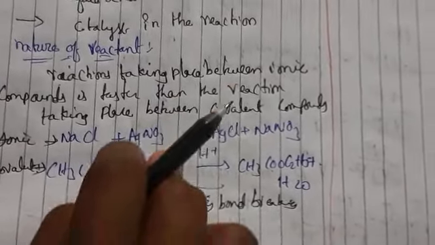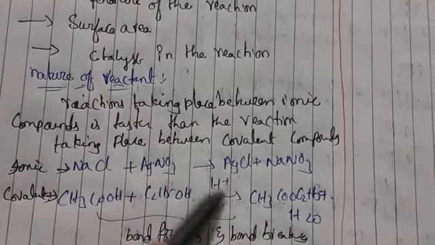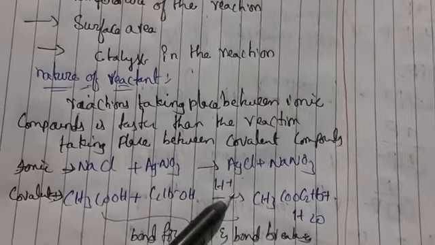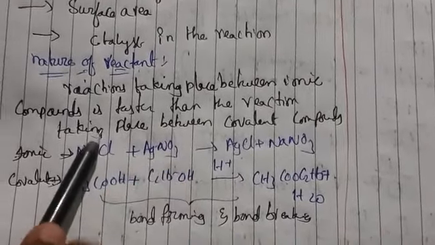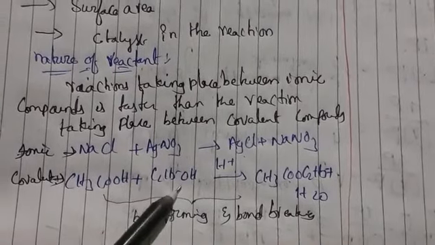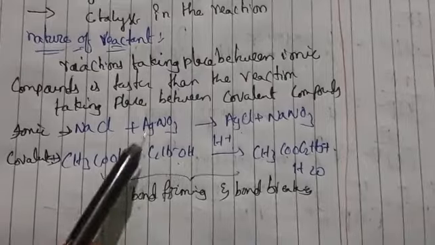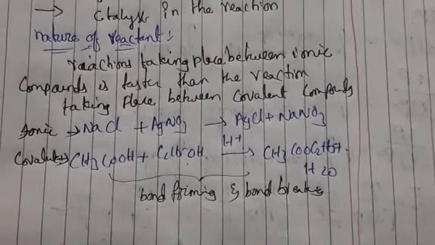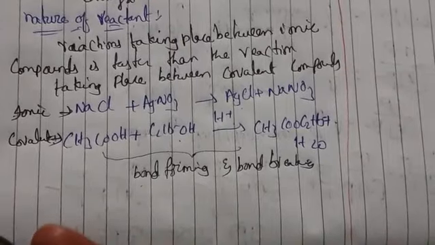But in ionic compounds, there is no breaking and making of bonds. So that's why we say that the reaction taking place between ionic compounds is faster than the reaction between covalent compounds, because covalent compounds undergo bond formation and breaking of bonds. So this is about the first factor.